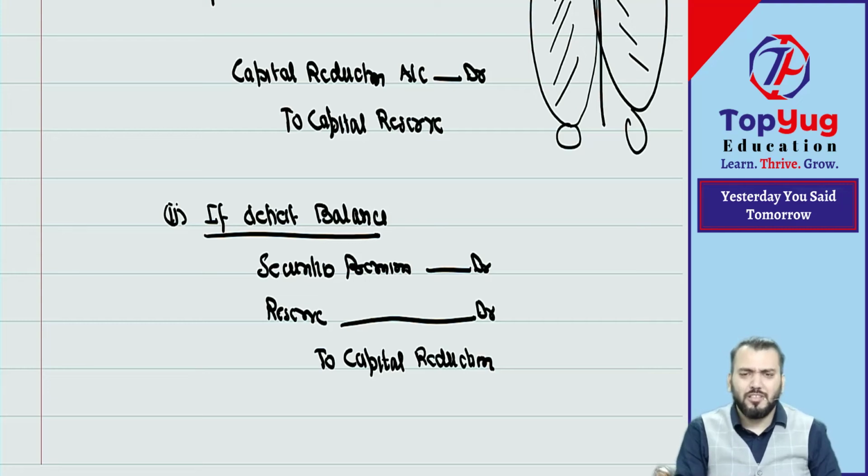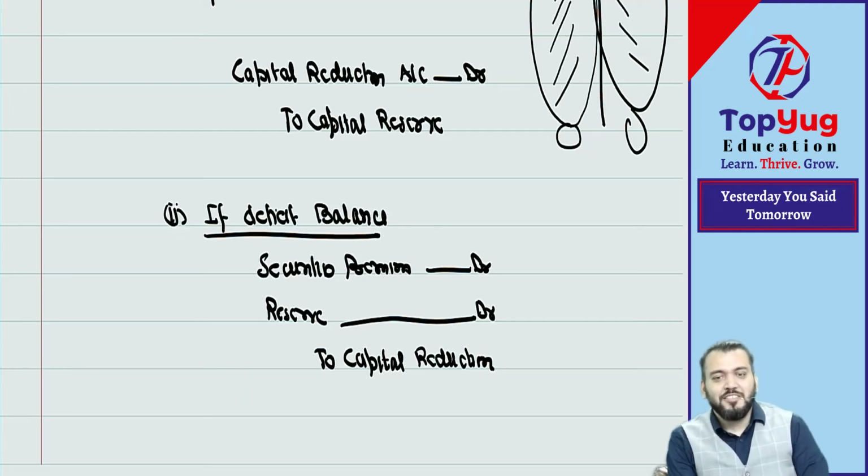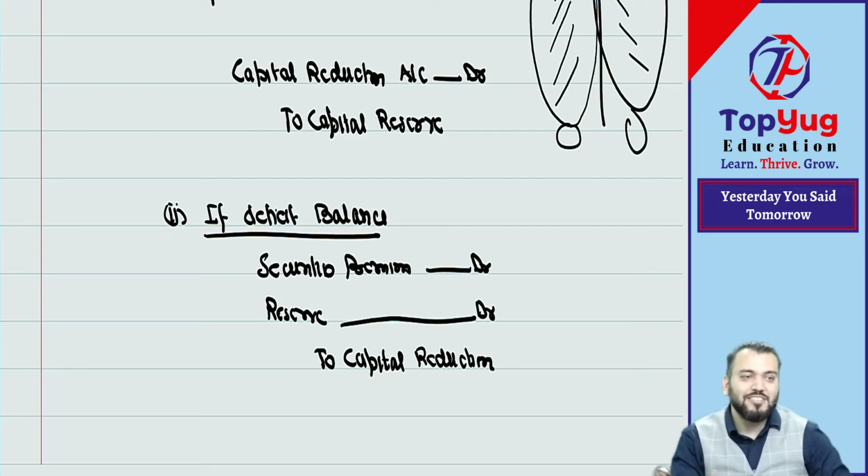Zero means no journal entry. Then what will you do? Zero entry. Means either surplus or deficit or zero balance; if zero balance, then nothing to do. Have you understood all?